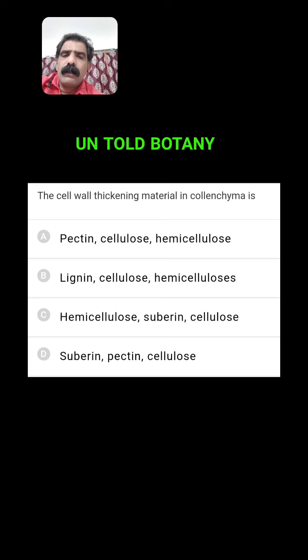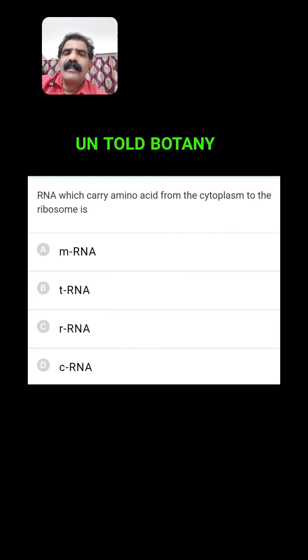Fourth, suberin, pectin, cellulose. Suberin is present in non-living cells. Lignin also is present in non-living cells. But here, this is living and mechanical. Living cells contain either cellulose or hemicellulose or pectin. So first answer is the right one: pectin, cellulose and hemicellulose.